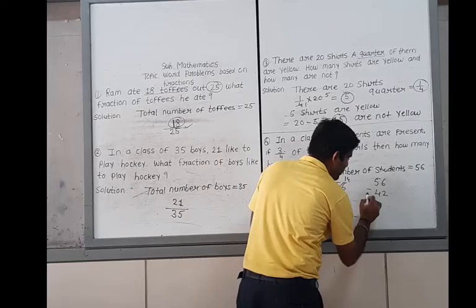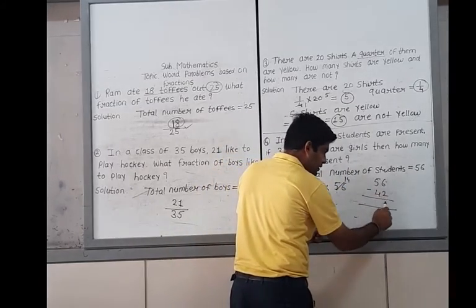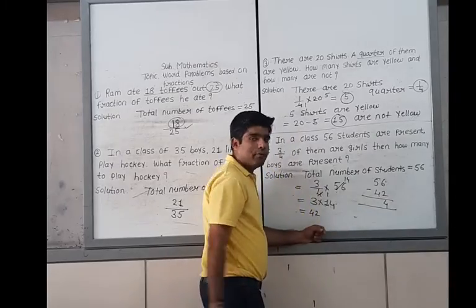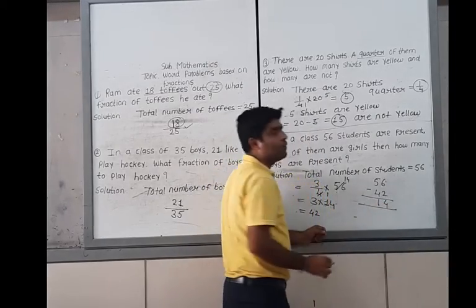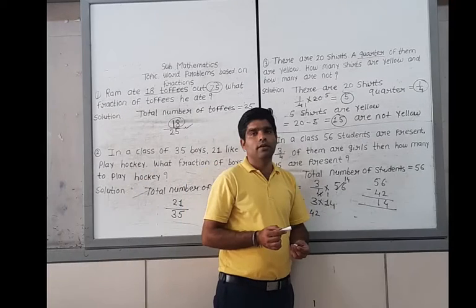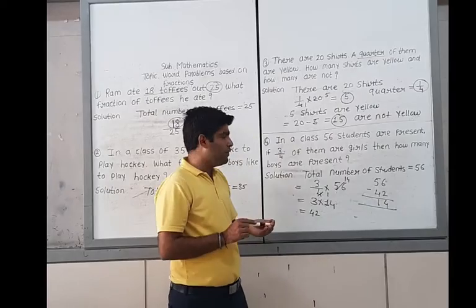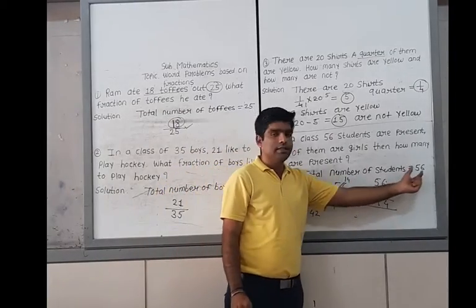Okay, you have to separate it. Here 6 minus 2 is 4, and 5 minus 4 is 1. This is our 14. It means that your correct answer is 14. In a class of 56 students, first of all, you have to write down the total number of students, which is 56.